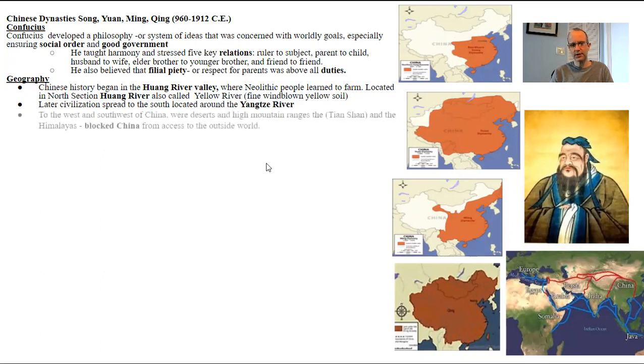Okay, these are the ancient understandings of the geography of how the ancient Chinese kind of flow. They have mountain ranges and deserts basically encompassing their area. To the west and southwest, they have the Tian Shan, which is like the Himalayas, and that blocked them from the outside world going forward.